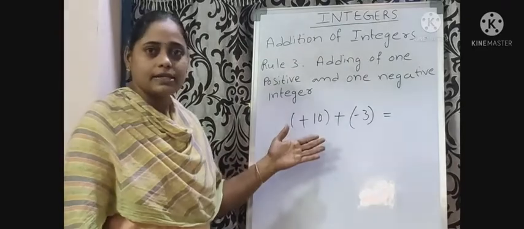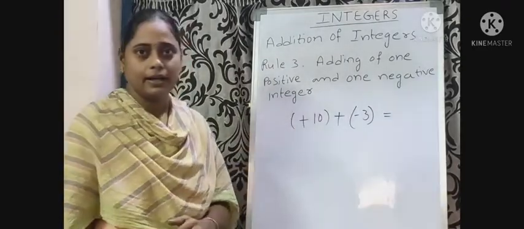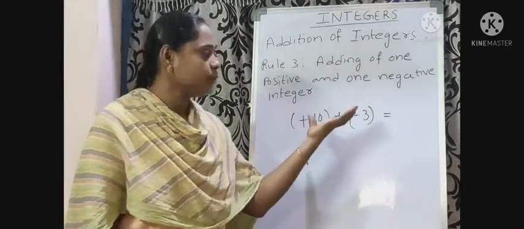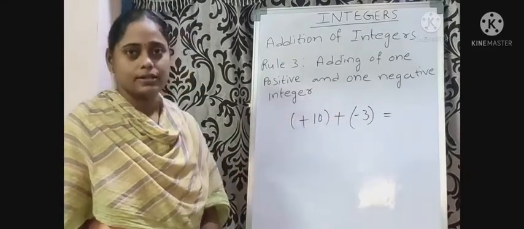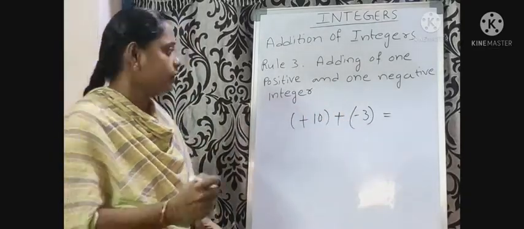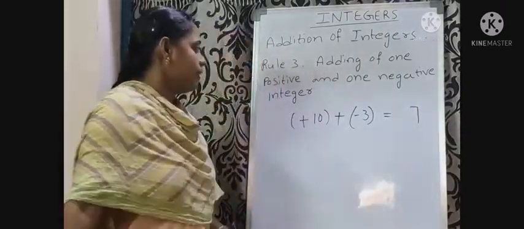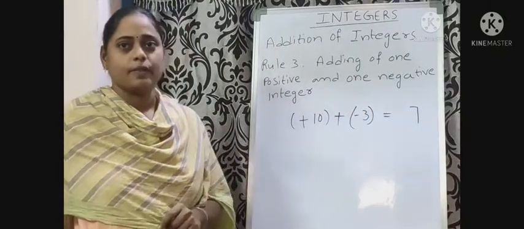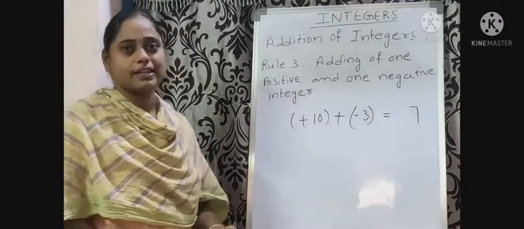To add a positive integer and a negative integer, first we find the difference of the two integers. What is the difference of 10 and 3? 7. Now, place the sign of the biggest integer.